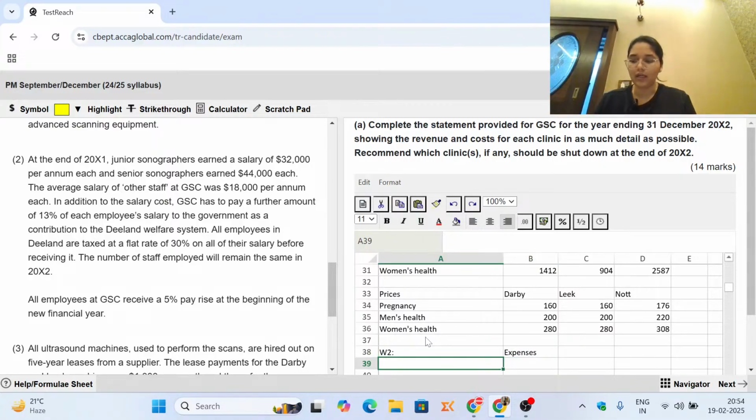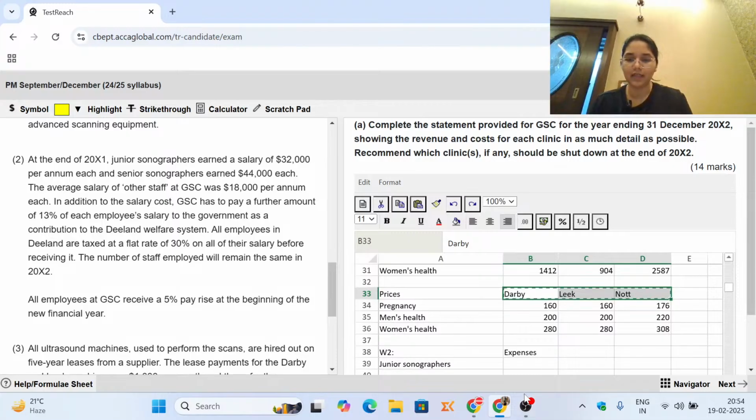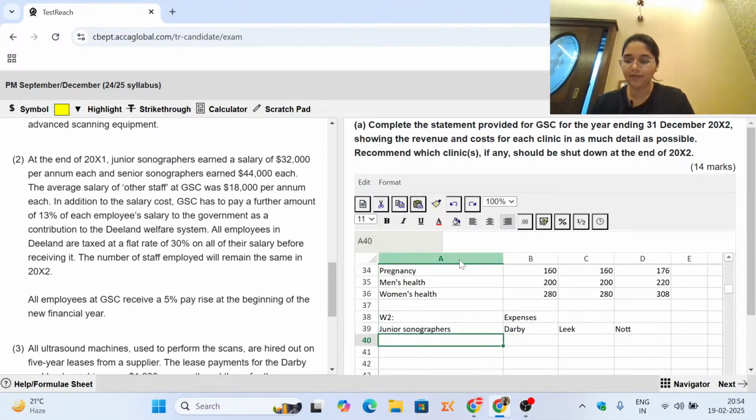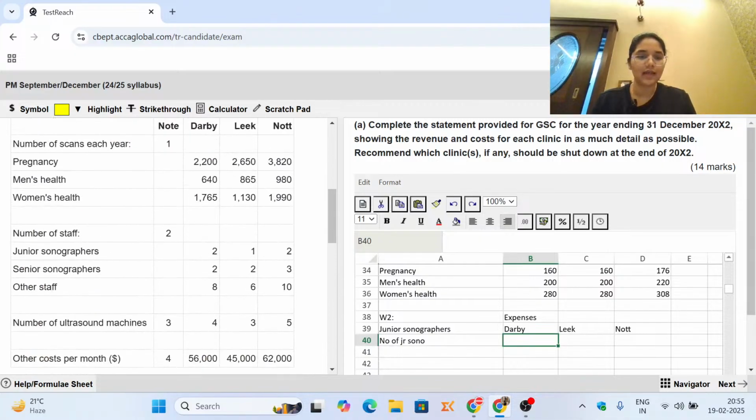So for the expenses, let's have a look. Let's first do it for the junior sonographers. So for the junior sonographers, again we have the 3 clinic names. So these are the 3 clinic names, and then we will say how many are they, the number of employees, number of junior sonographers. So let's take that from the question.